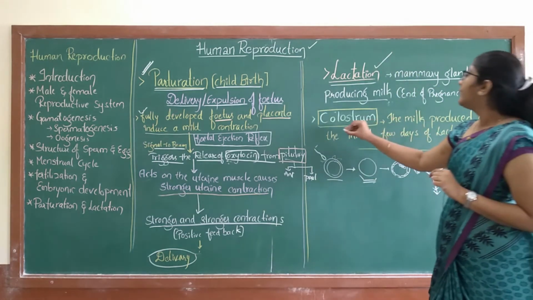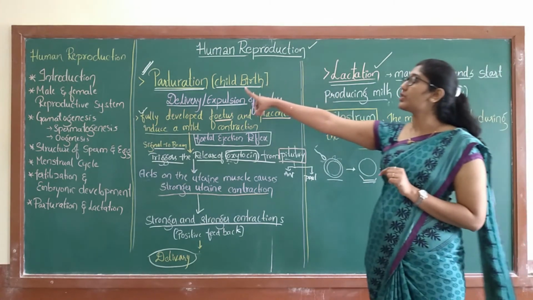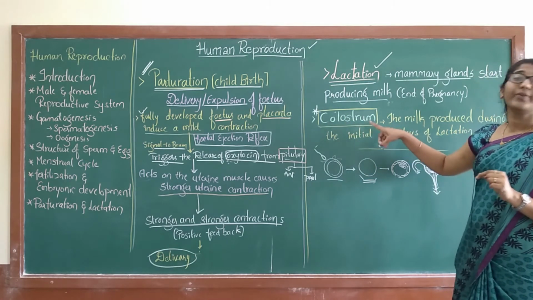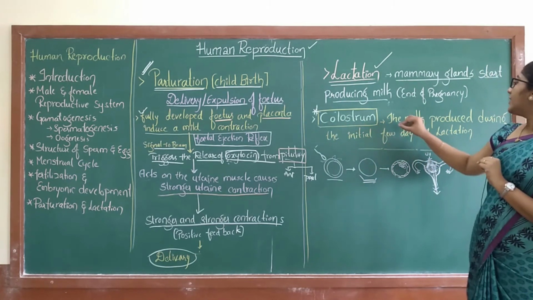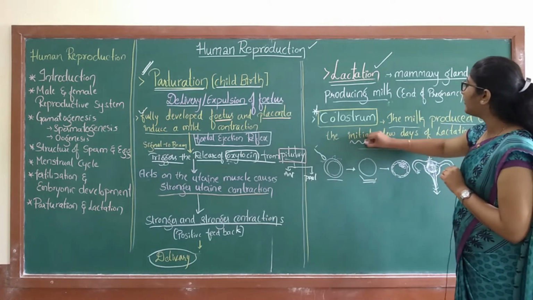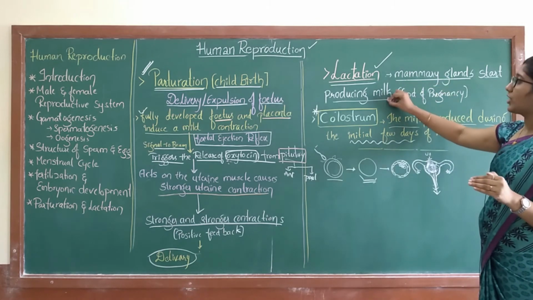And colostrum is a very important term. You need to remember the definitions of parturition, lactation and also colostrum. Colostrum means the milk which is produced during the initial few days, at the very start of milk production.